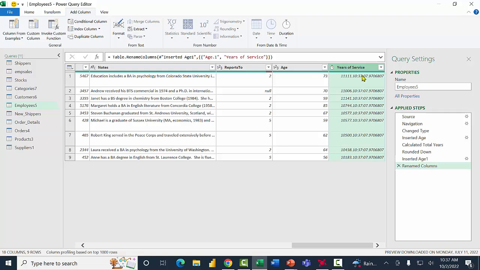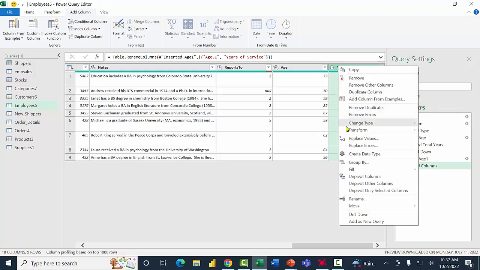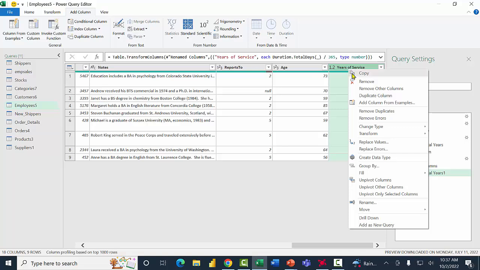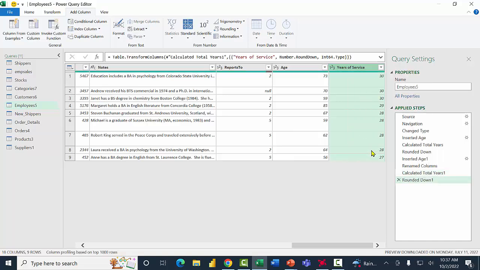Now, right now it's the number of days. So to get that to be the number of years, I'm going to right-click on it. I'll pick Transform, and I'll pick Total Years. And then I like to round that down again. So I'll right-click where it says Years of Service, pick Transform, I'll pick Round, and then round it down. Good. All right, so you can see how these are built right in. Great ways to manage dates. In that case, I got the age and the years of service pretty easily.